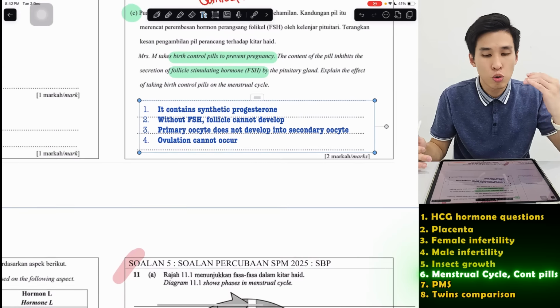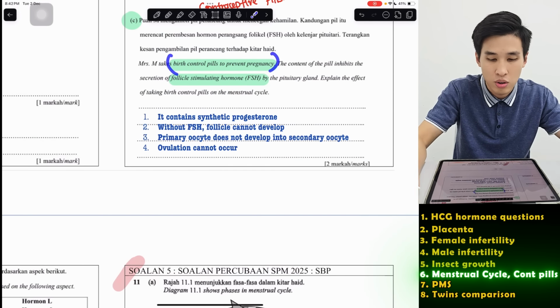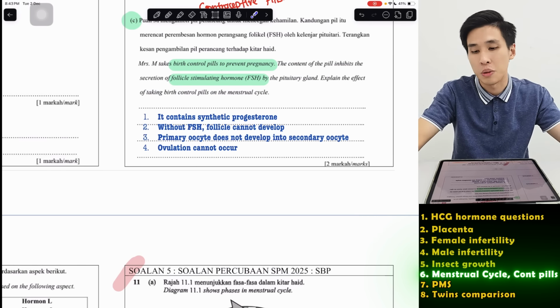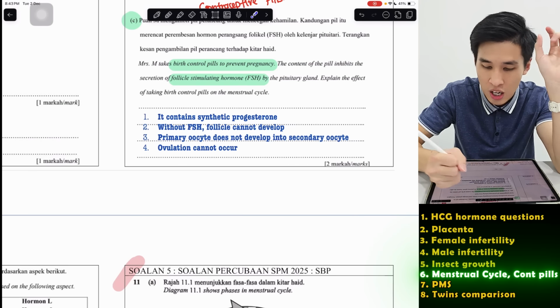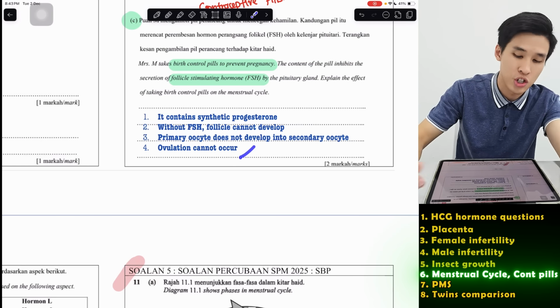So that's how you mention it. But usually, if they don't ask and just say birth control pill, how does it prevent pregnancy? You can simply say that synthetic progesterone inhibits LH, no ovulation, no fertilization. Usually it's like this. But since they want you to explain FSH, yeah, so we say no FSH, no follicle, no oocyte, same, no ovulation.